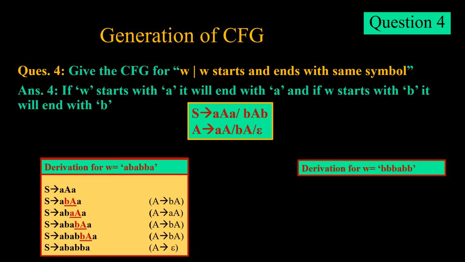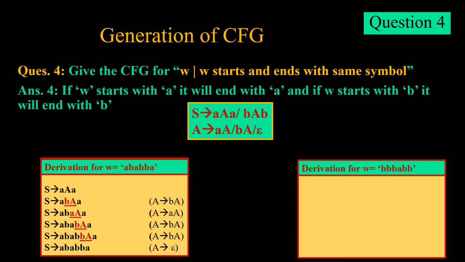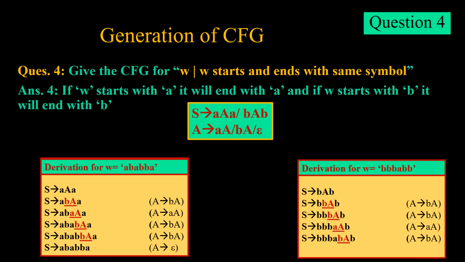If we have to derive a string which starts with B, the first option which we will take will be S tends to bAb, since it is starting and ending with b. Now we will check the second element. Since the second element is b, we will take A tends to bA. We keep on deriving depending upon the character which we have at the next point, and ultimately we get S tends to triple b A triple b in the end.